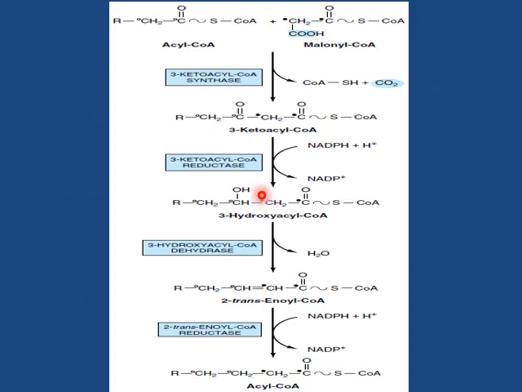This flowchart shows the elongation of fatty acids. Suppose this acyl coenzyme A is palmitoyl coenzyme A and we need to add two more carbon atoms to it, then malonyl coenzyme A is combined and then undergoes a similar set of reactions like that of the fatty acid synthesis reactions and forms an acyl coenzyme A which is two carbon atoms longer than this acyl coenzyme A. The only difference is these reactions occur in the endoplasmic reticulum and are carried out by the microsomal fatty acid elongation system.